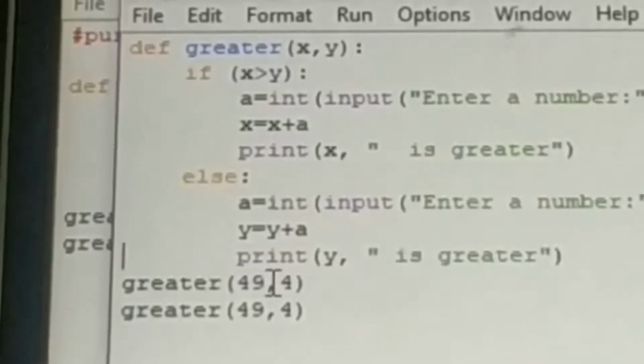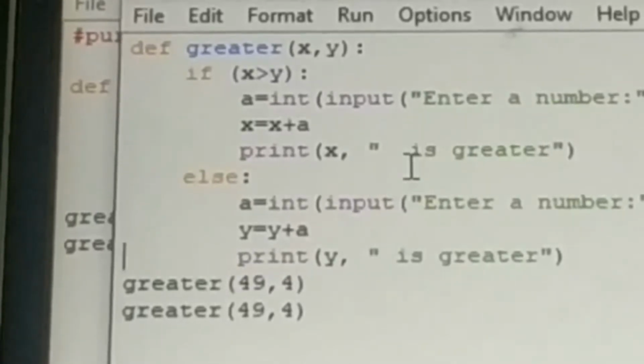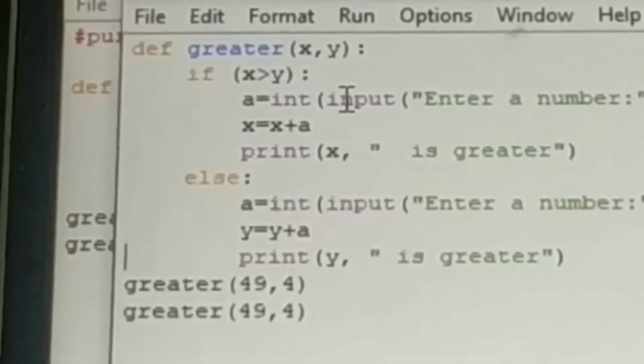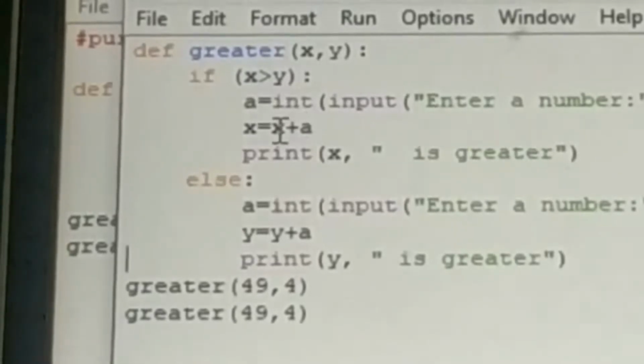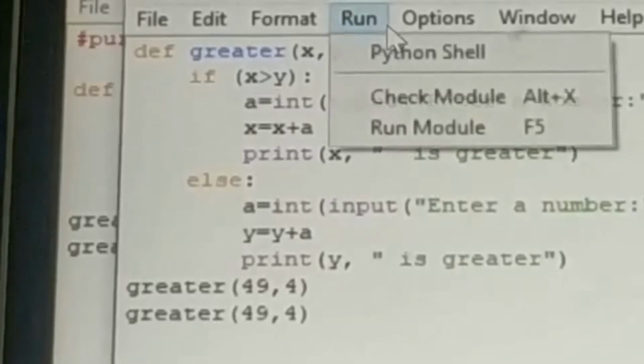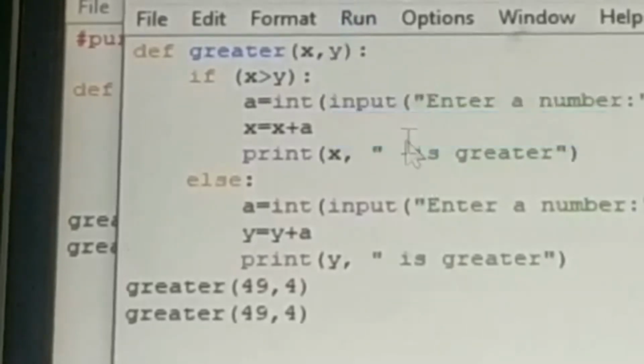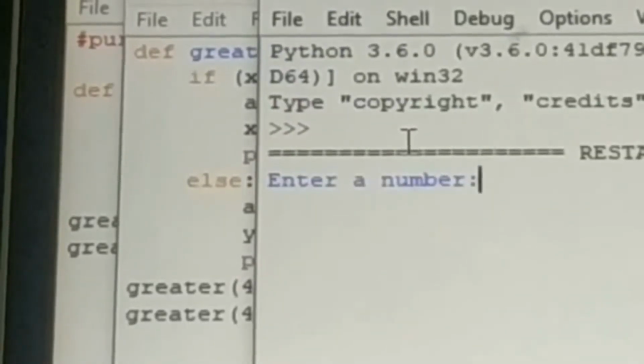Each time the function is called, it produces a different output, because the function variable is affected by some other variable. The output depends on the external variable a also. Each time it produces different output. See, when I run the program, I entered the value 6, so it shows 55 is greater.